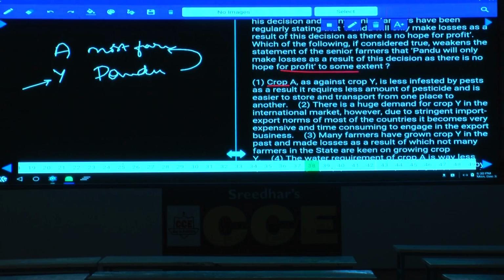No. Why is it no? Here they are discussing the advantage of crop A rather than the disadvantage. Hence option one cannot be the answer, because it is strengthening the argument rather than weakening it.